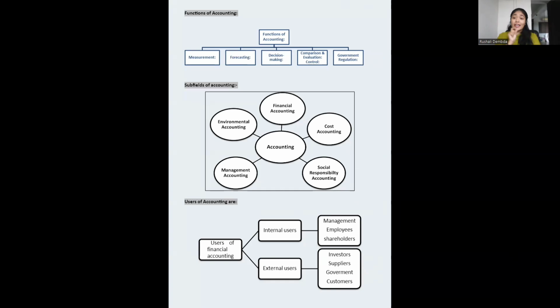Measurement, you have to measure, like I told you, this is of a particular year, 6th December to 31st March. I have to measure out of 15,000 how much it pertains to 6th December to 31st March. I have to measure for this year and the remaining is going to go in the next year. Forecasting, I have to see future losses, future expenses, not the future incomes only. That only I can see.